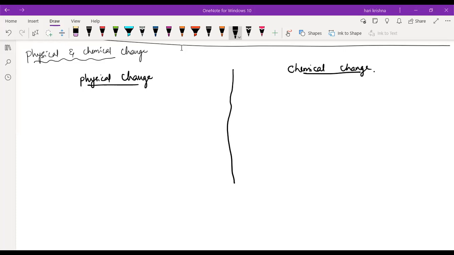When you cut the paper, we cannot make it the same original paper. But folding of paper is a physical change that is reversible. Even though cutting is a physical change, it is irreversible. Understood? Good, Vivek, you said the points. Next, anyone?